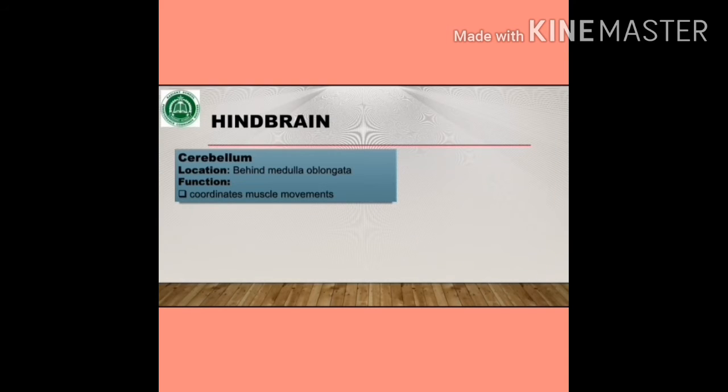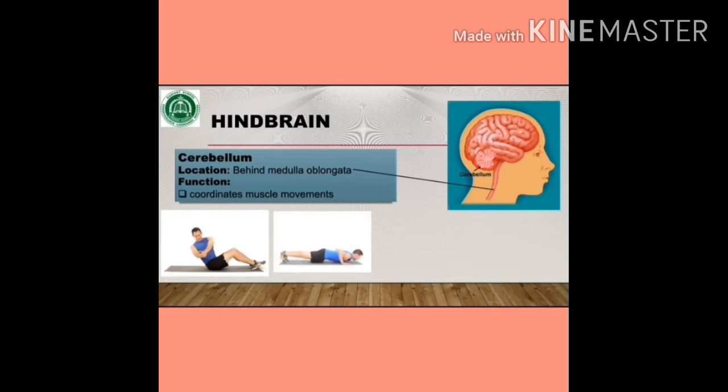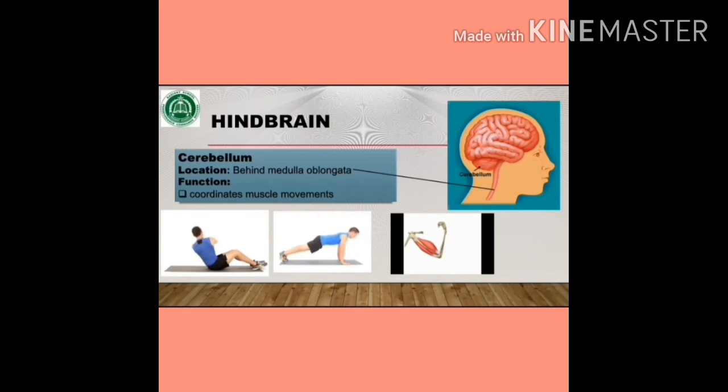The third part of the hindbrain is the cerebellum. It is present behind the medulla oblongata. It coordinates muscle movements. As you can see in these pictures, different activities are going on under the control of the cerebellum.